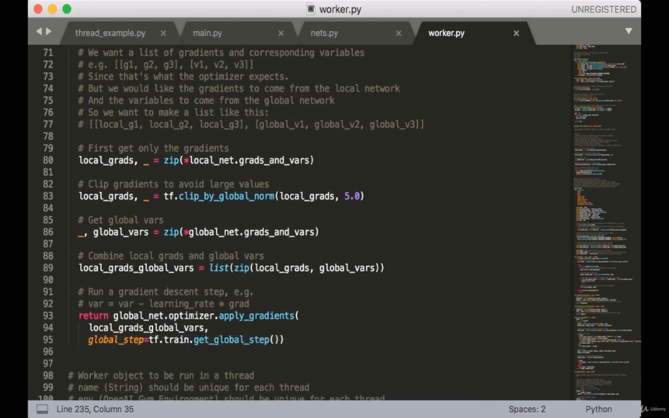And now this is in the right format to pass into the function which actually updates the weights. So we call the function applyGradients, which belongs to the global net's optimizer. We pass in the list we just created and also a global step variable, which, if you recall, we defined earlier.